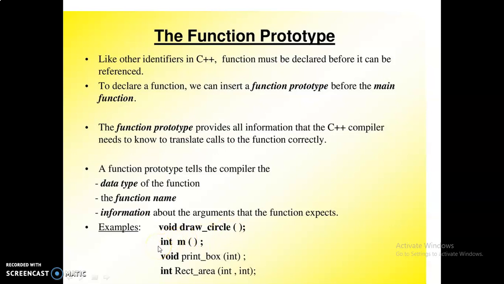Like that, this is also another function prototype. The return type is integer. The function name is m, and also no argument here. And then in this example the return type is void. The function name is print box, and within the parentheses one argument is passed. The argument type is integer. Here in this prototype, two arguments are passed, and the data type of both is integer. So this is the use of the function prototype. A function prototype tells the compiler the data type of the function name, and the information about the arguments that the function expects.